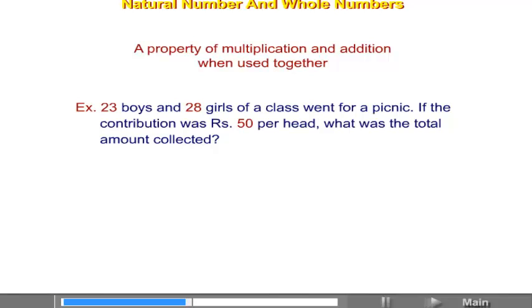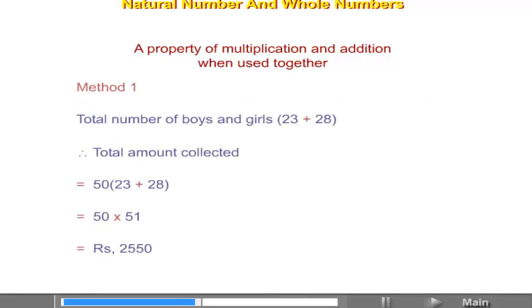A property of multiplication and addition when used together. 23 boys and 28 girls of a class went for a picnic. If the contribution was rupees 50 per head, what was the total amount collected? Method 1. Total number of boys and girls is equal to 23 plus 28 is equal to 51. Therefore, total amount collected is equal to 50 (23 plus 28) is equal to 50 multiplied by 51 is equal to rupees 2550.